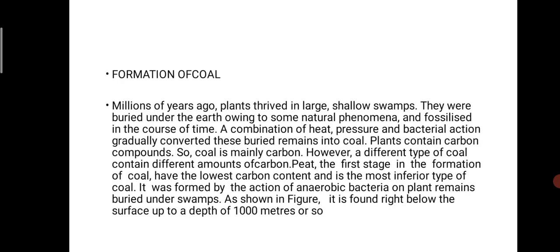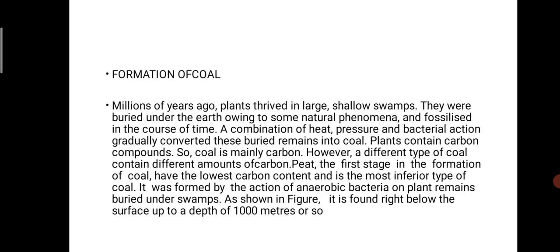Then, formation of coal. How does the formation take place in coal? Millions of years ago, plants thrived in large, shallow swamps, and they were buried under the earth. Owing to some natural phenomena and fossilization over the course of time, a combination of heat, pressure, and bacterial action gradually converted these buried remains into coal.